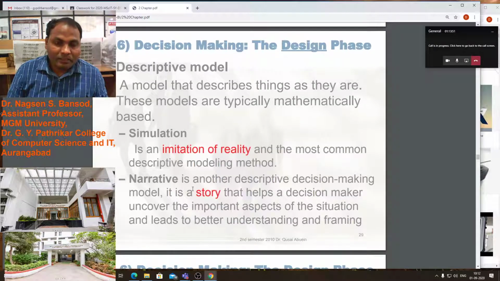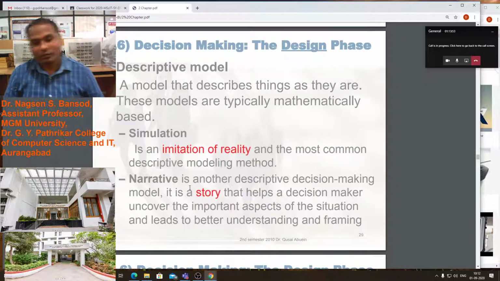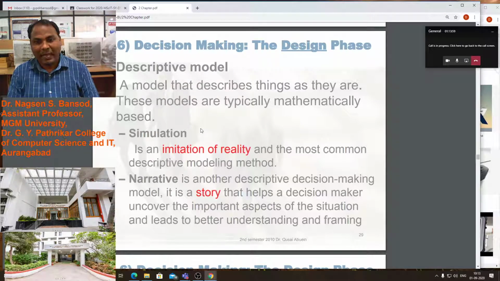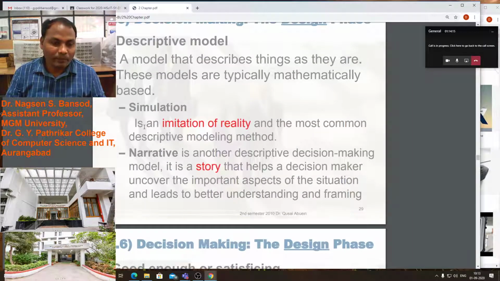Okay, next point is the descriptive model. A model that describes things as they are. These models are typically mathematical based. We have to describe the things as they are. That is the descriptive model.